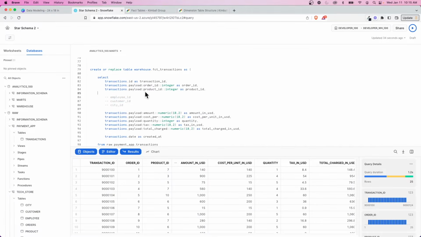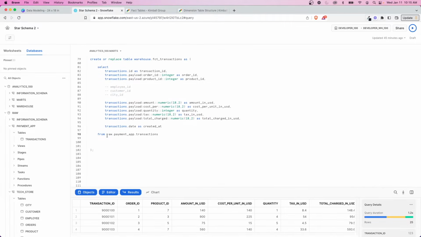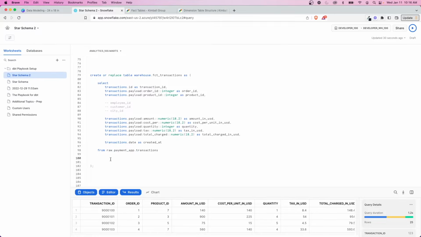So let's go through that. How would we get employee ID, customer ID, and city ID? And like we said, it doesn't have to be one-to-one with the source. This is representing something else. So what we can do here to get these is add some joins. I'm going to copy and paste this in here again, just for sake of time. And what I'll do is join in from the orders and the customer table on the different IDs. That way we can get orders.user ID, which we'll call, let's just say employee ID, because that's essentially what it represents.